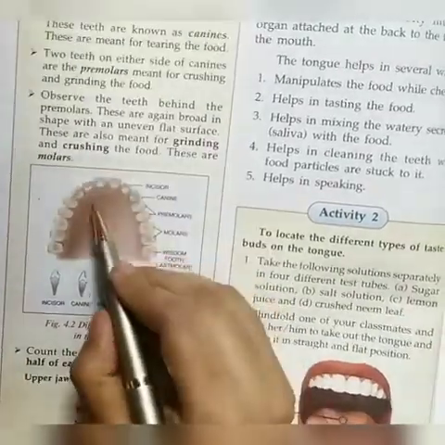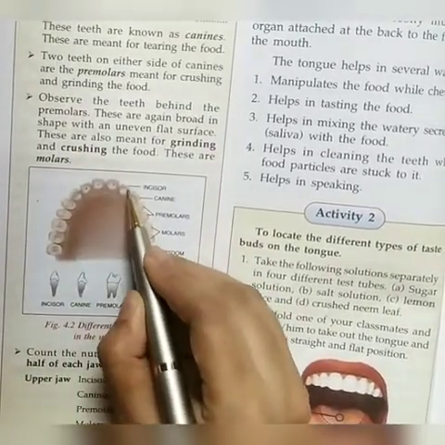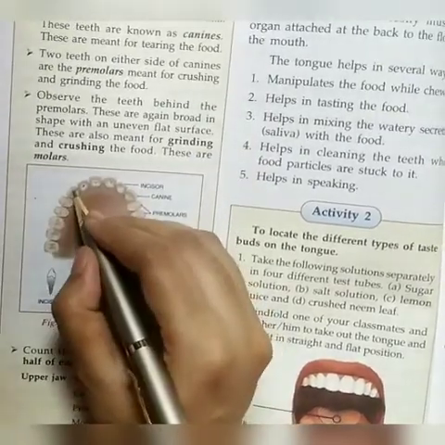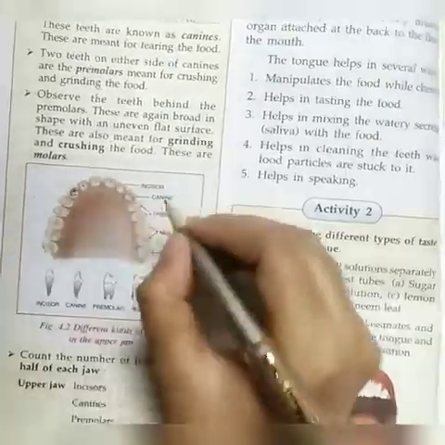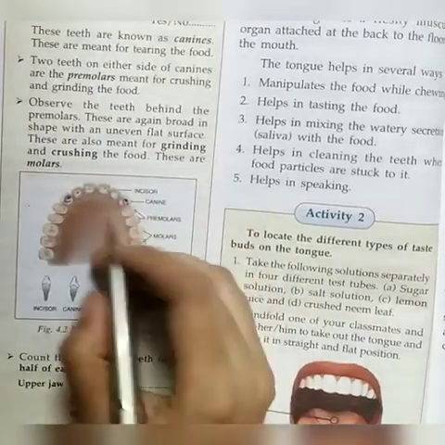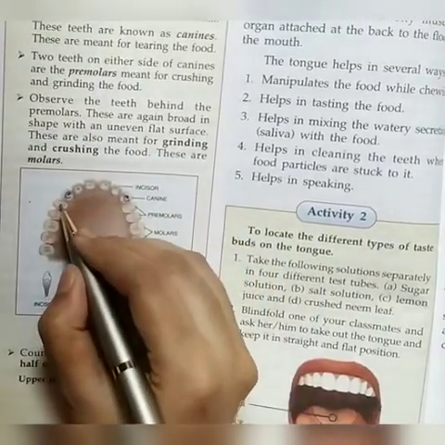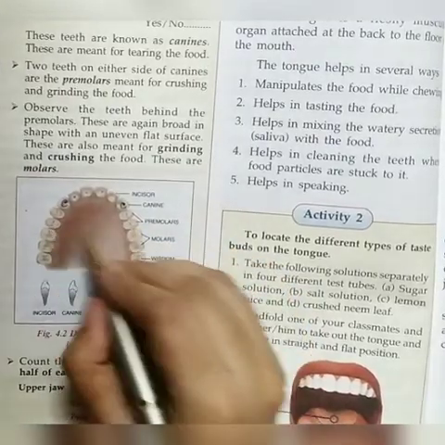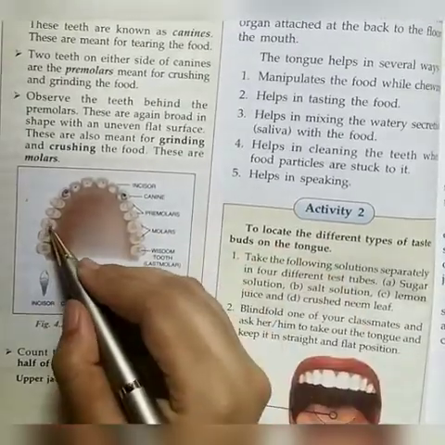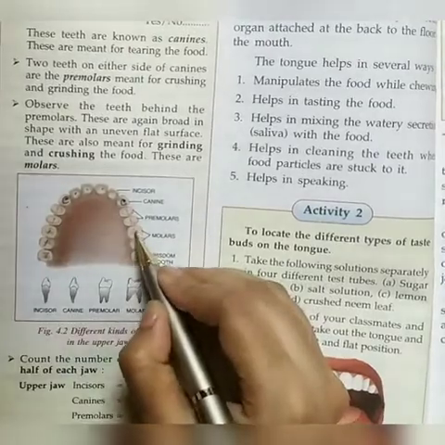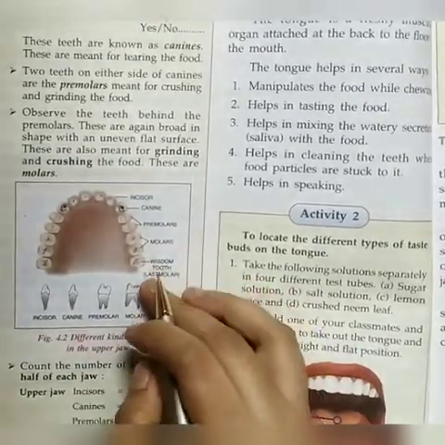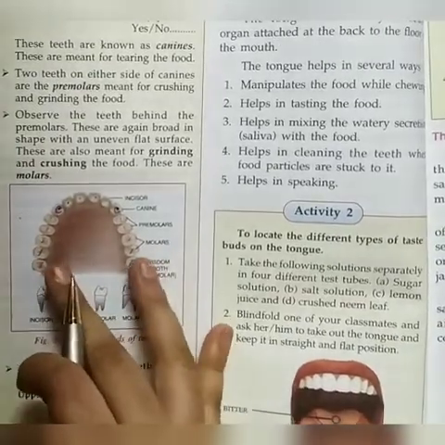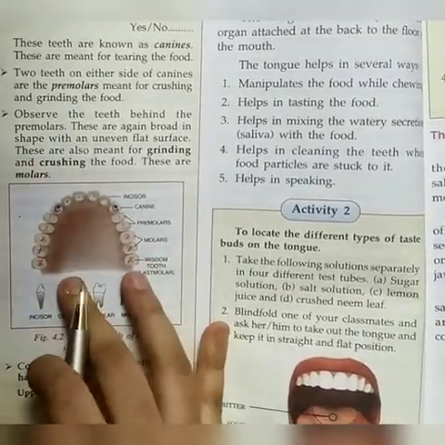These 4 are incisors. These 2 are canines. These are premolars, 1, 2, 3, 4, and here these 3, and here these 3 are molars. Total 6 in each jaw, and together 6 into 2, 12 in number.